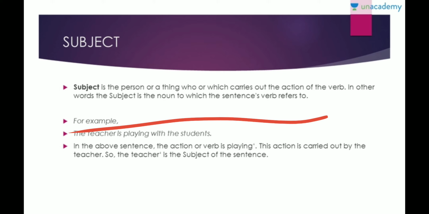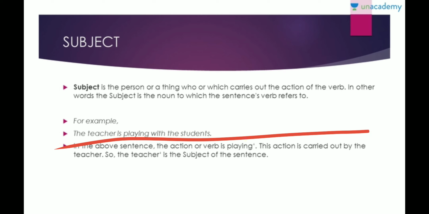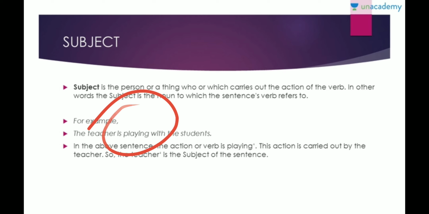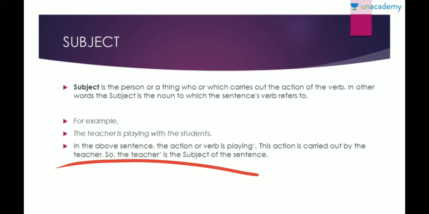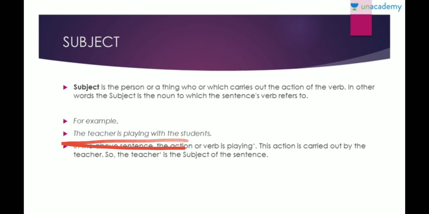It will be very evident from the example, like the teacher is playing with the students, right? In this, the verb is playing, but it is being carried out by the teacher. So the teacher is going to be your subject, because the verb is referring to this noun, the teacher. The teacher is playing with the students.